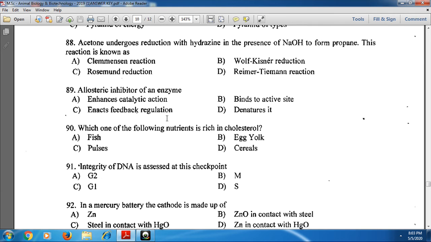Hence, option C is the correct one. It causes the feedback regulation.